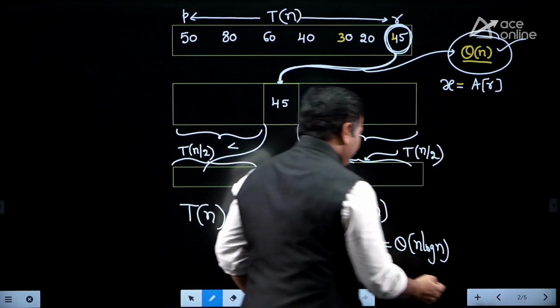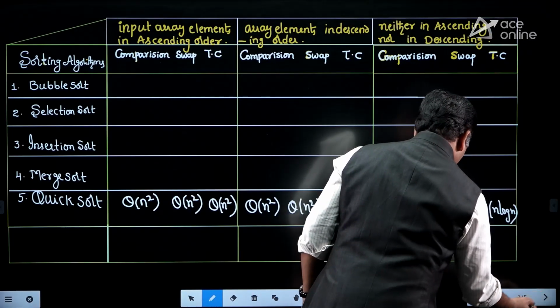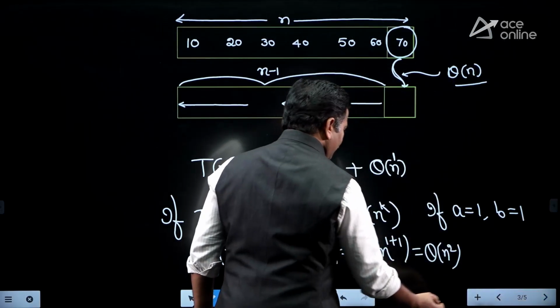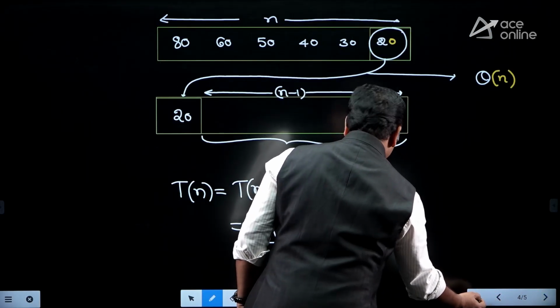Clear, friends? Okay, and the next one: in the PYQ papers, suppose you observe PYQ papers, what type of questions do they ask in the exam based on quicksort?